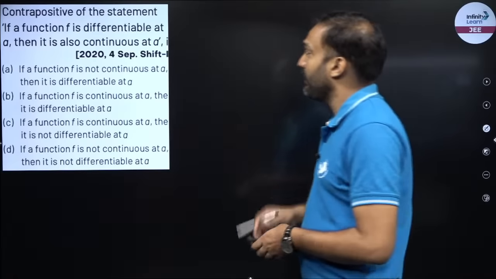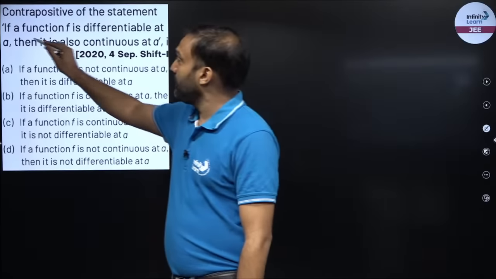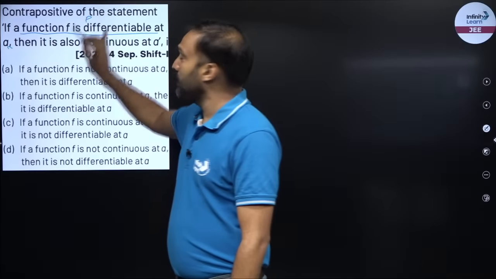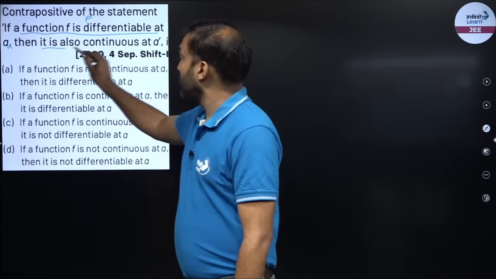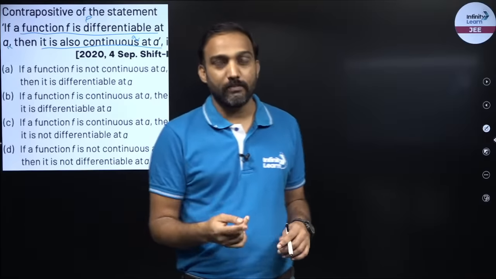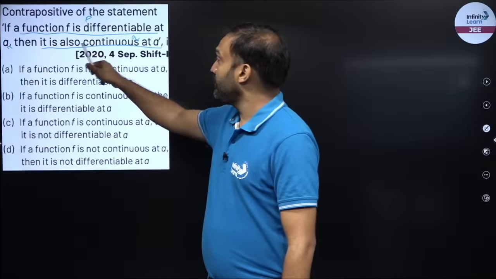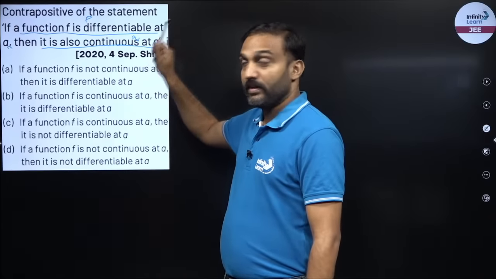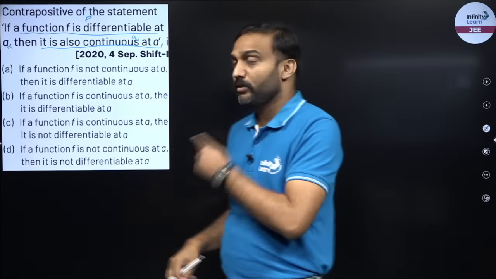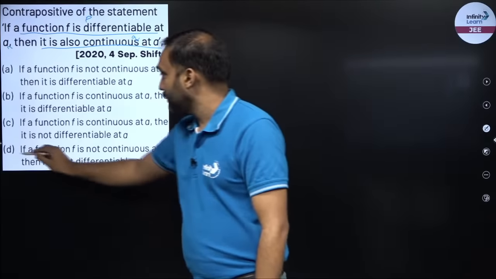Now let's see another example that has been asked in 2020. Once again, contrapositive. The statement is: if a function is differentiable at A, this is my P, it is also continuous at A, this is my Q. If I have to find out the contrapositive, it would be if not Q, then not P. So I will say, if the function is not continuous at A, then the function is not differentiable at A. So where do I see not continuous at A, not differentiable at A?